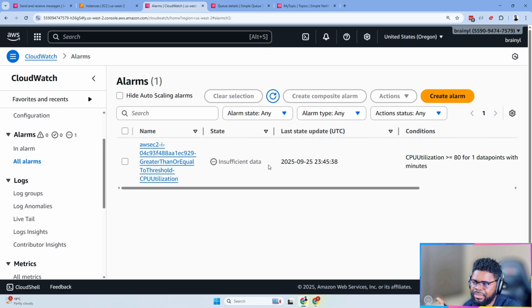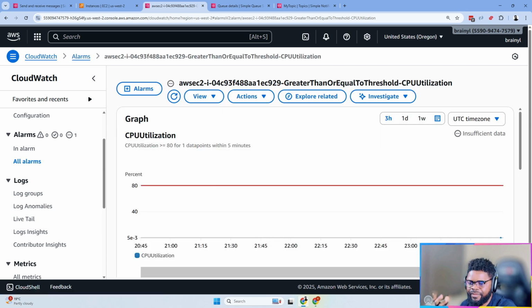You know how it is, right? When it starts from insufficient data, it moves to OK, and then it can also move to an alarm state, right? But in this case, I think we configured it so that if it's in an alarm state, it triggers a notification to an SNS topic, and that SNS topic already has integration with SQS, right? Because the good thing about SQS, like I mentioned, is the persistence part. Don't forget, SNS is not going to keep the message if nothing is subscribed to it, right? But persistence is what SQS brings to the mix, because now SNS gets it and moves it to SQS. SQS will keep it there for as long as you want to retain it, which we know it supports up to 14 days, right?